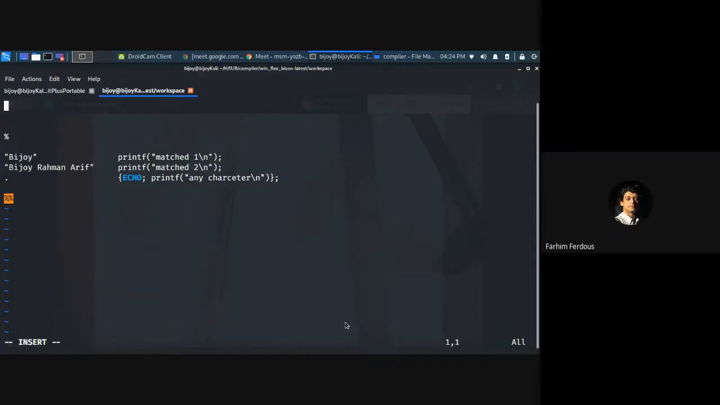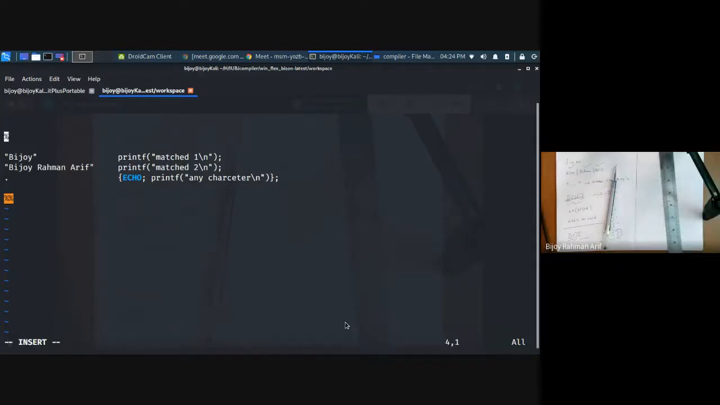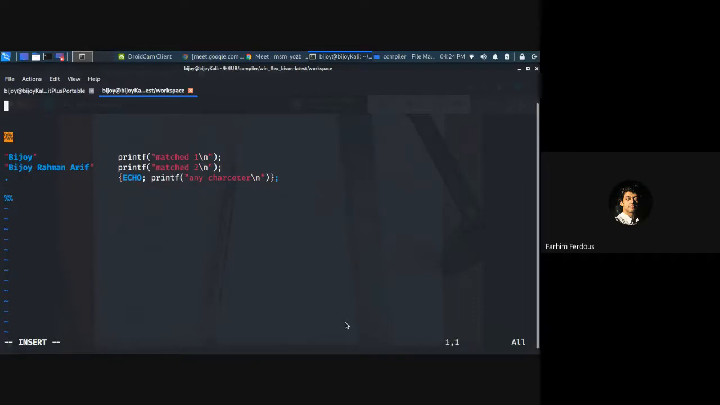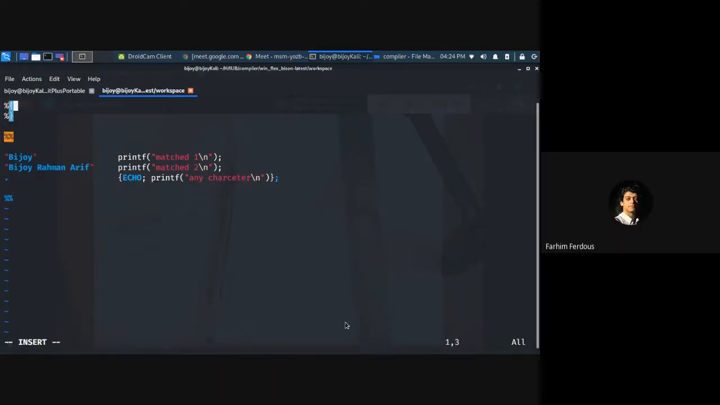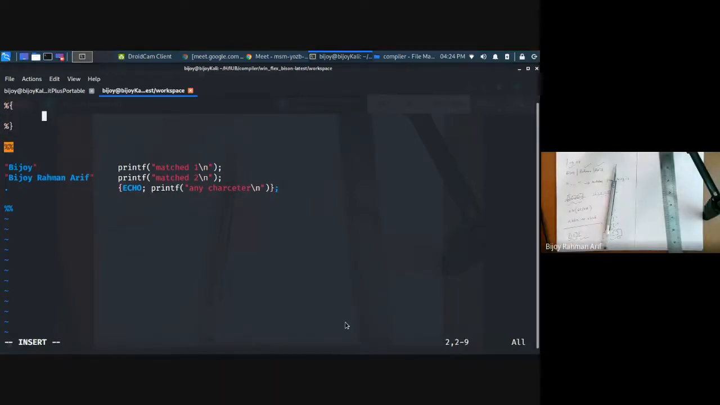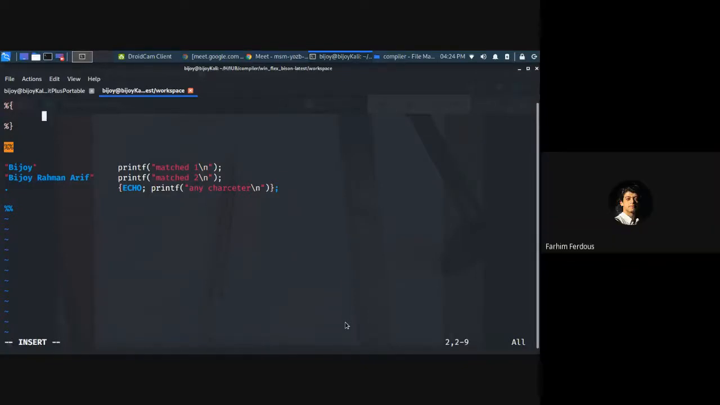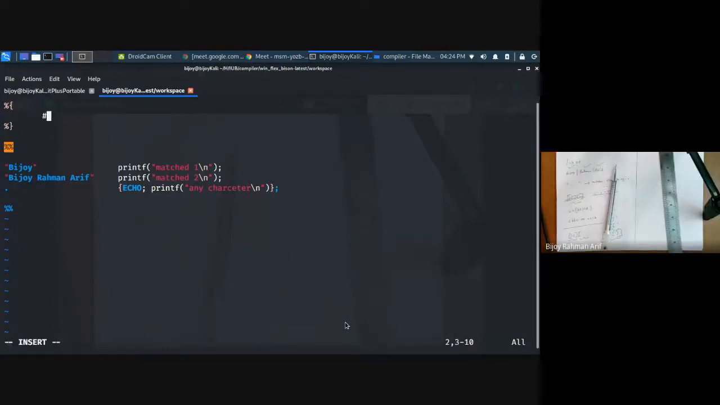Sir, what sort of file is it? The extension is .l. L means lex. And as I have used printf, that's why I have to include what? stdio.h. Good. So we are done.